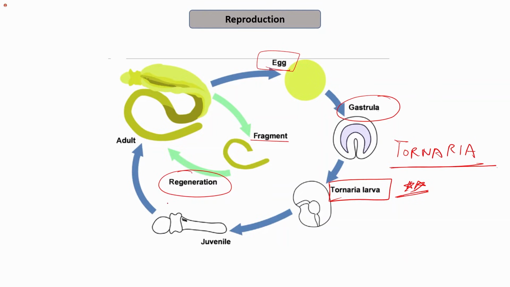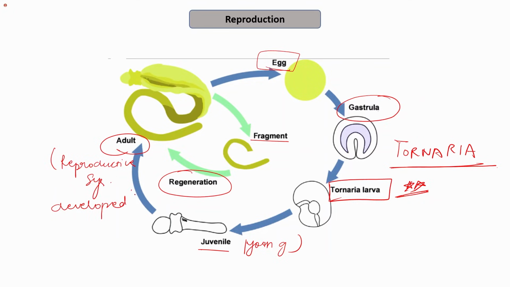So the larva is formed, which converts into the juvenile, which is the young form, and then ultimately develops into the adult with the reproductive structures. Complete reproductive system developed. Fine. So you may be asked the larval stage, which is the Tornaria larva.